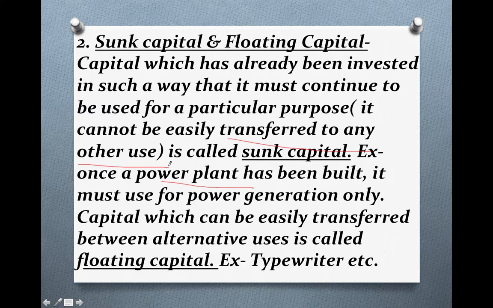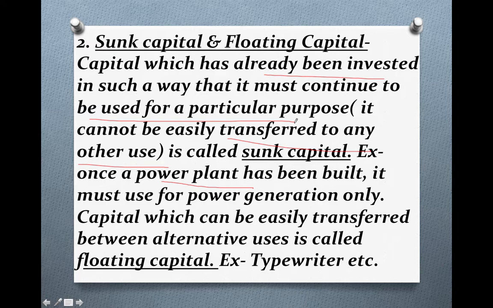That is sunk capital. You have invested wholly, and now that capital will not be used for other purposes. So capital which has already been invested in such a way that it must continue to be used for a particular purpose means the purpose for which we have invested the capital, we should use for that purpose only, and we cannot transfer it to another purpose, because that is practically impossible.